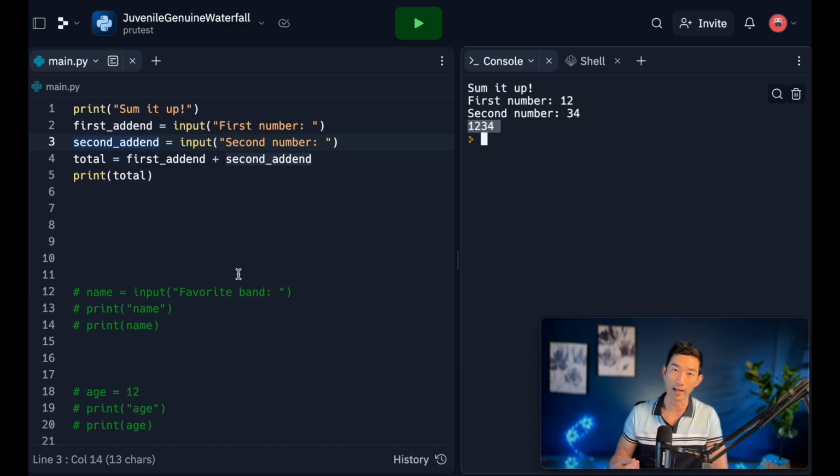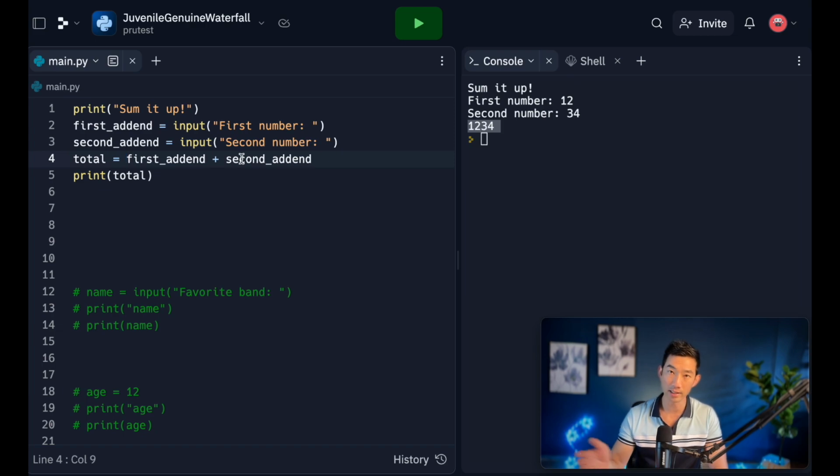So how do we do that? We do that by what's called casting. We want to cast our data type from one to another.